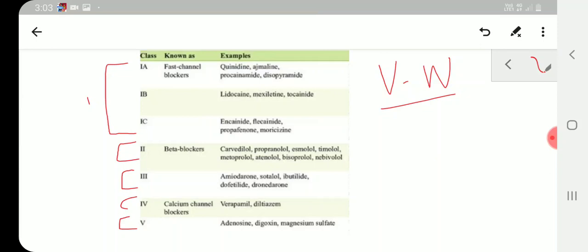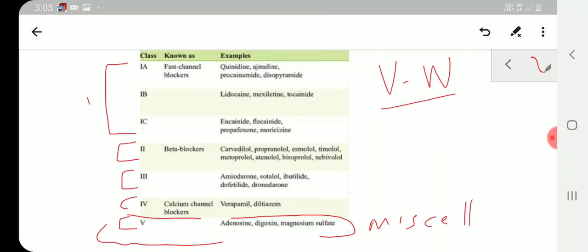In this, class 5 is miscellaneous. So that's the first point that you need to know. Other than this class, for all the other 4 classes you should expect MCQs. So knowing the names of the drugs is very important.